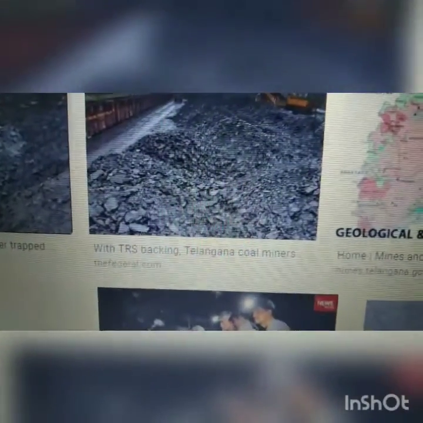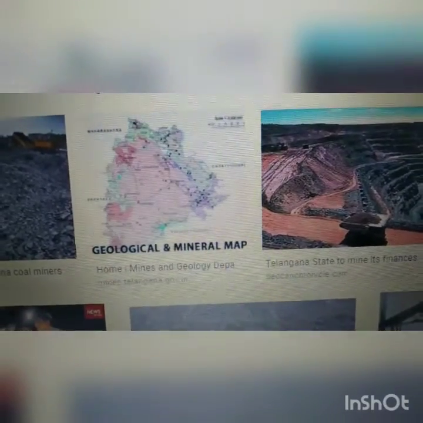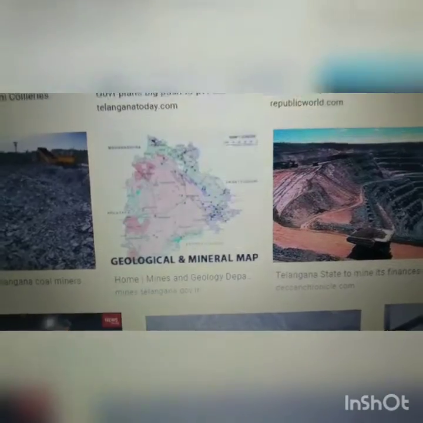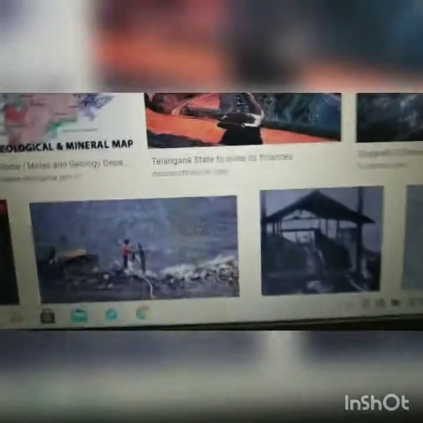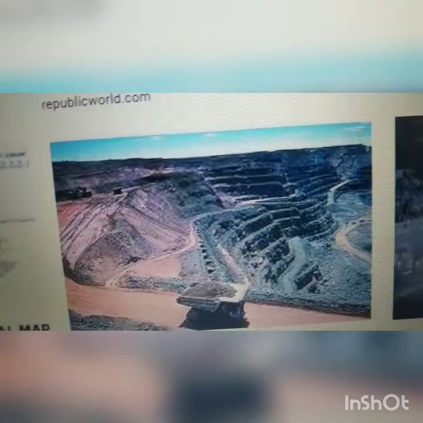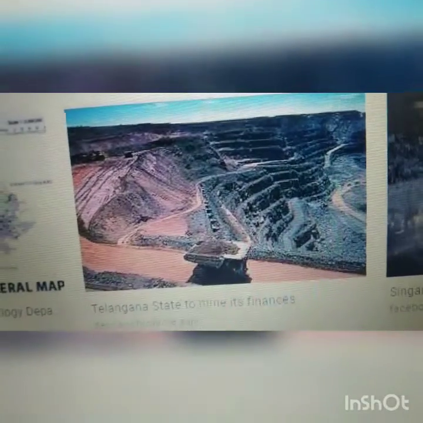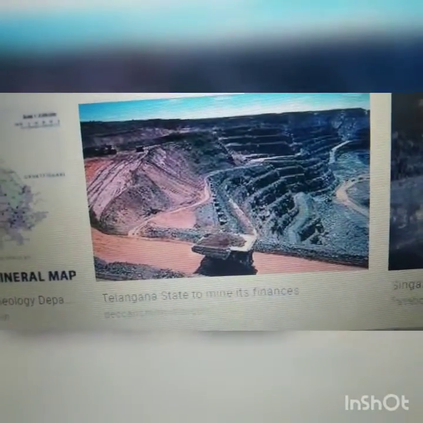This is the coal. Understood? See, geological and mineral map. Actually, rocks and minerals are a geography subject, but they gave it in science. So see, these are the coal mines. In Telangana state, they are present in Khammam district.